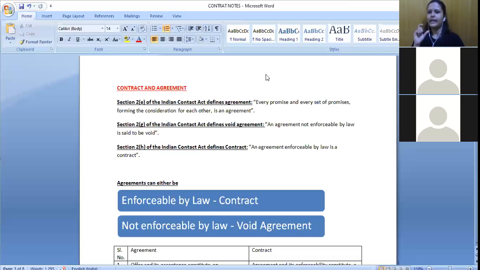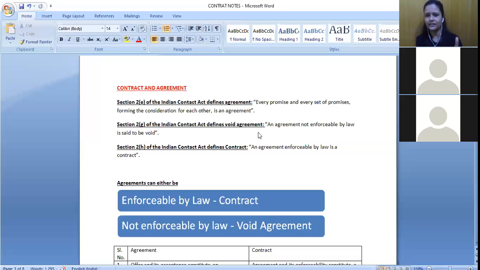So you should remember that for void agreements, what they have mentioned is that it is not enforceable by law. In case of contracts also, it is enforceable by law. So they are only mentioning that. But in case of void agreements also, maybe we would be free to try our own means. We can try to convince the other person and then accordingly get the contract performed. So these are the three different definitions that you should be remembering.